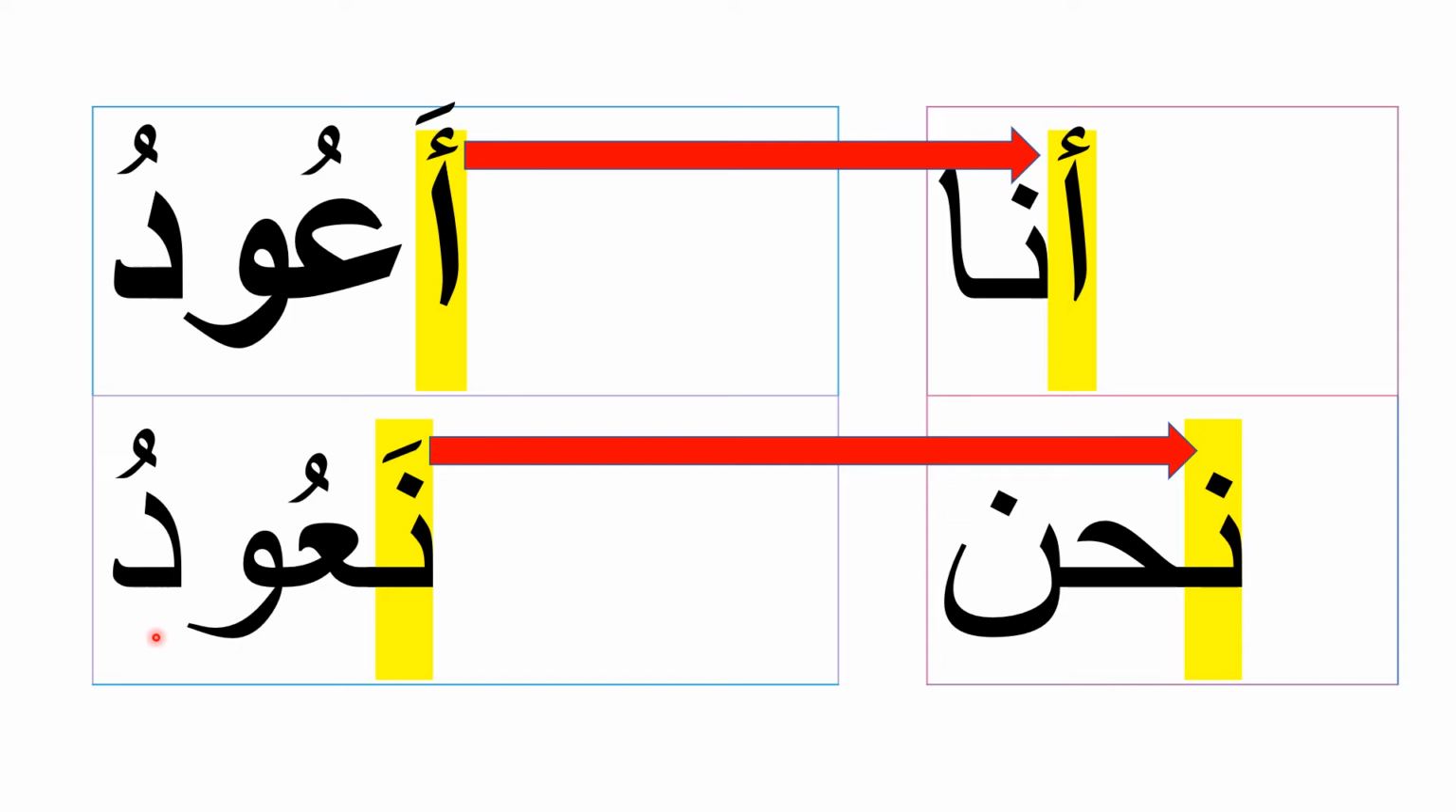The present tense carries a prefix all the time at its beginning. In أنا أعود, I come back, the a is the prefix. In we come back, نحن نعود, the prefix is na. As you notice, the prefix of the verb and the pronoun share the same first letter. أنا أعود. نحن نعود.